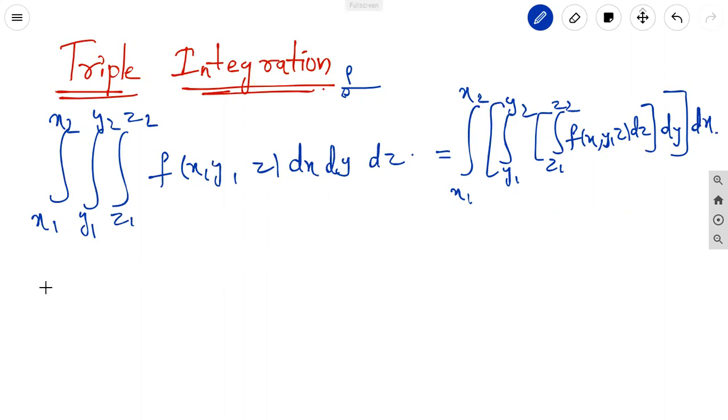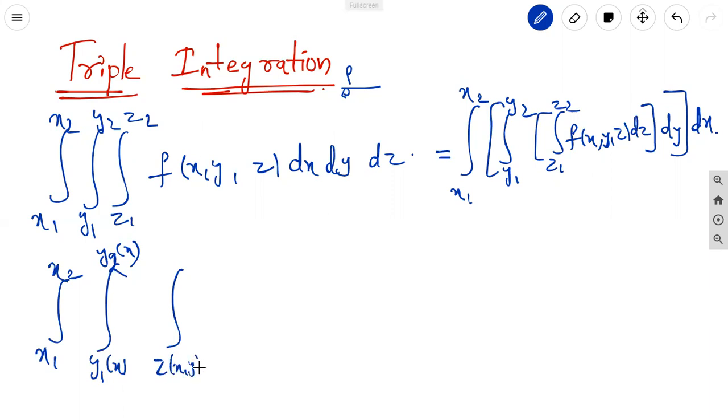The second type of triple integral is where x is in real values, y is a function of x, and z is a function of x comma y: z1 of x comma y, z2 of x comma y, and the function of x comma y comma z into dx dy dz.